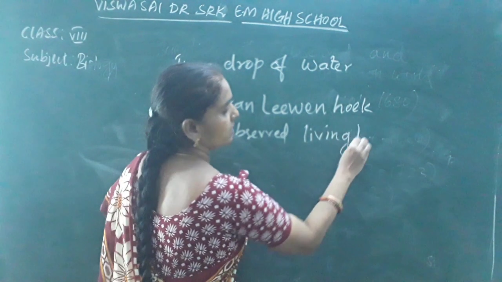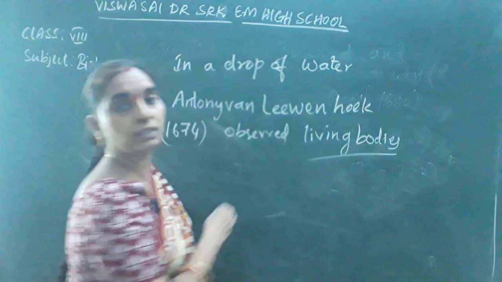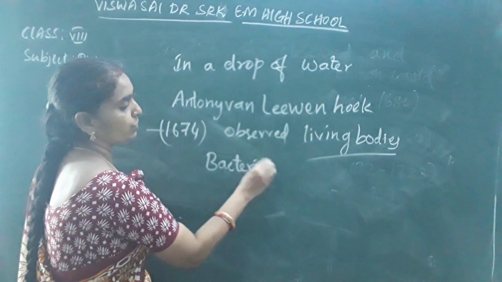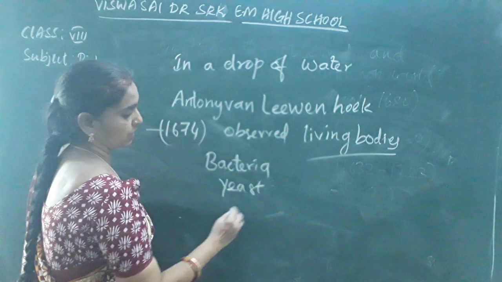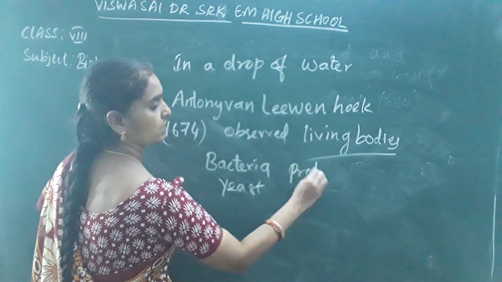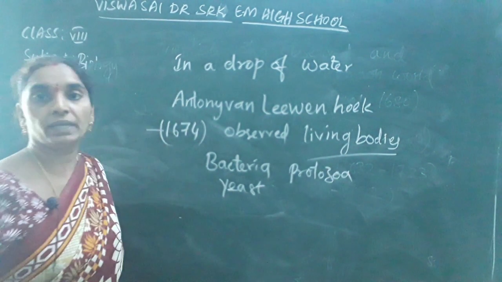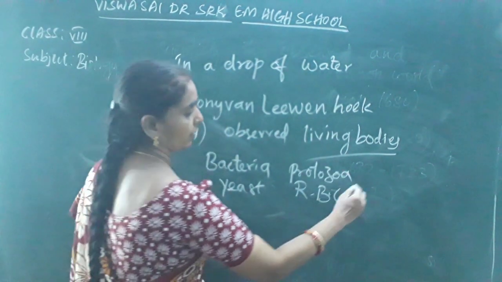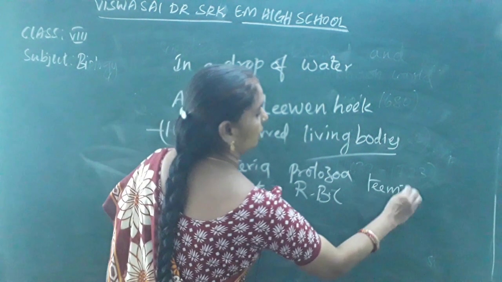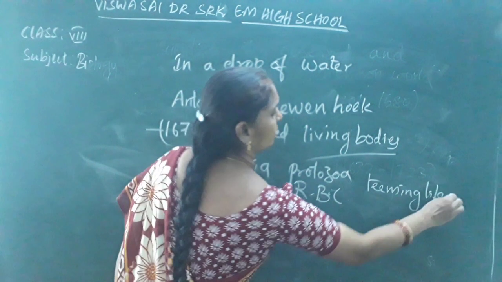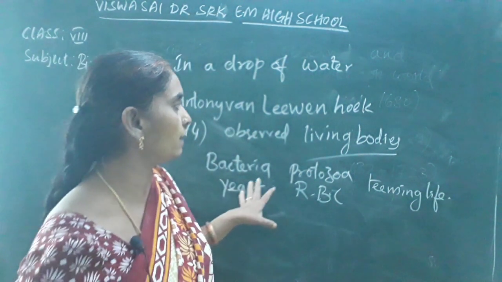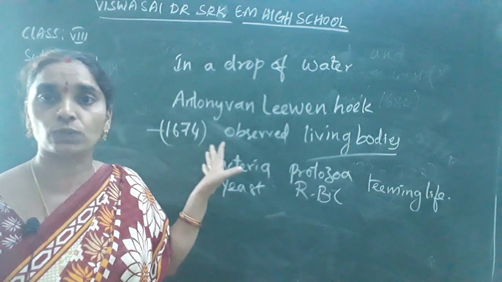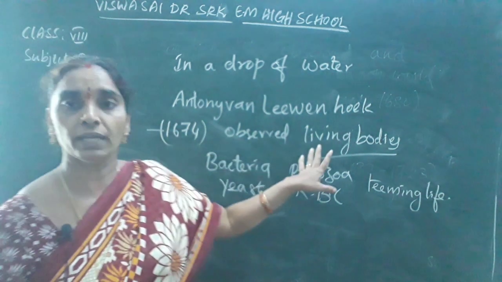What are the living bodies that he observed? Bacteria, yeast, protozoa. Note it down, children. Bacteria, yeast, protozoa, teeming life, red blood cells, RBC of the human body, and teeming life also in the water. Right from the smallest one to the higher organisms, he tried to observe the living bodies through the magnifying lens of his microscope.